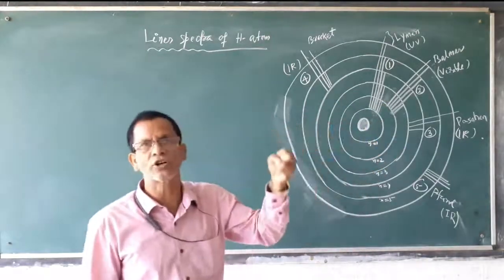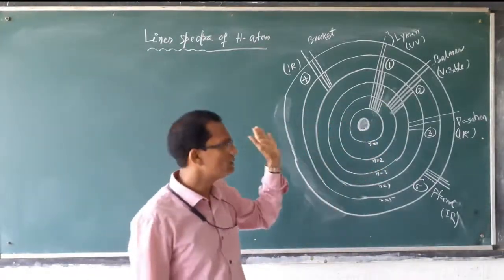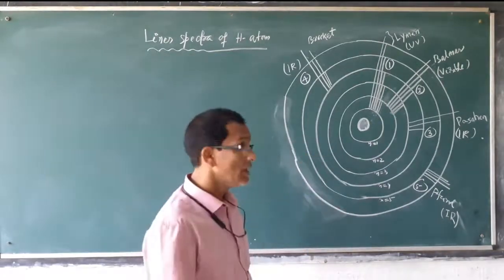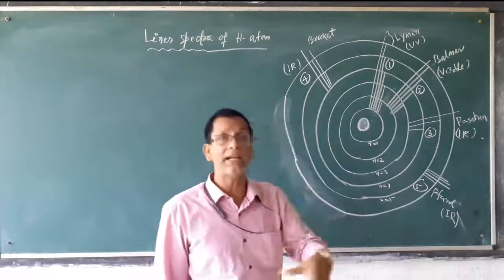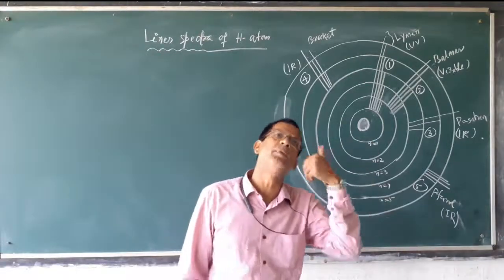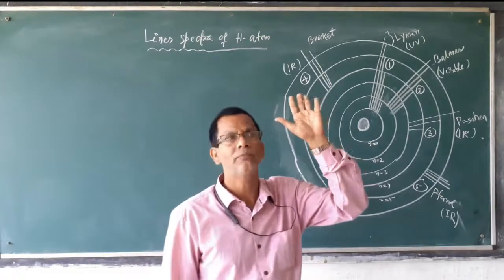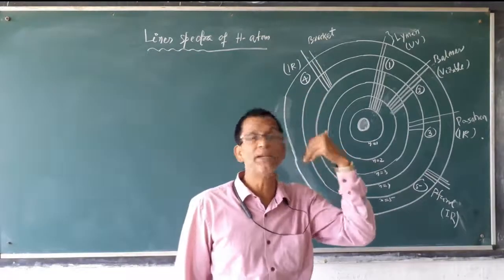When they absorb a certain amount of energy, they are shifted to a higher energy level. If you supply more energy again and again, the electron will be completely removed from the atom. That is complete removal of the electron.